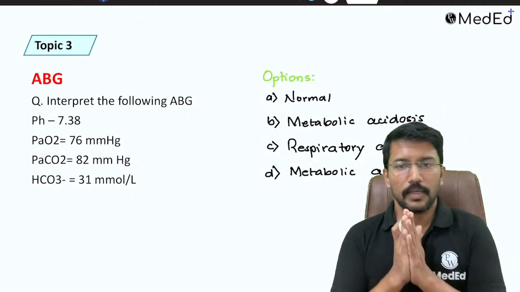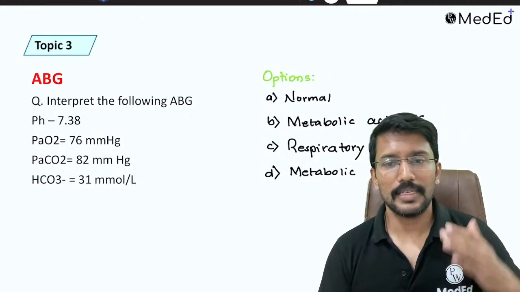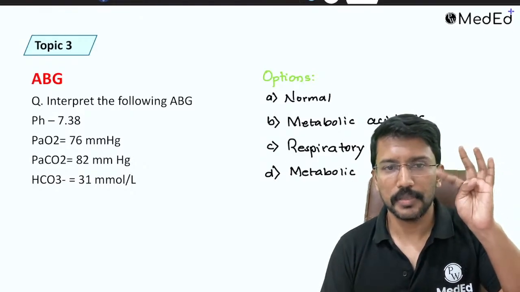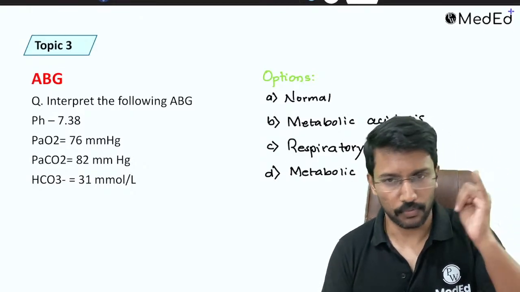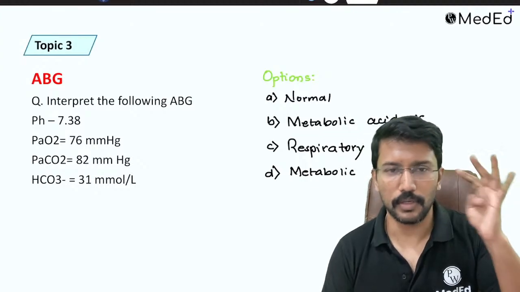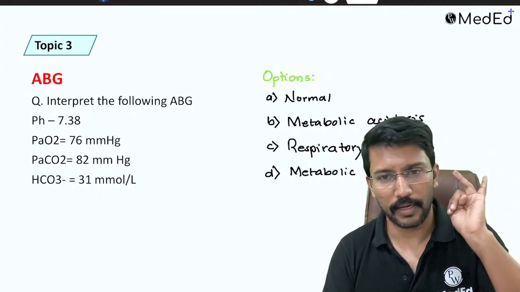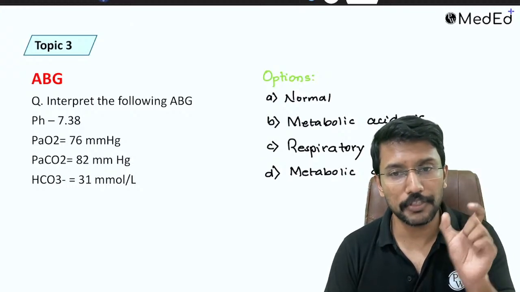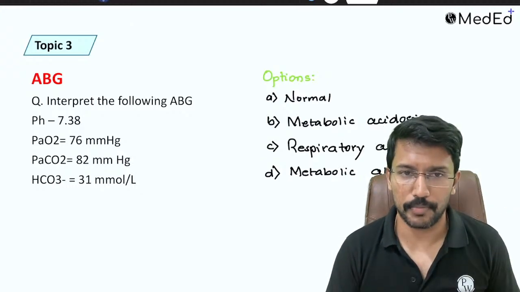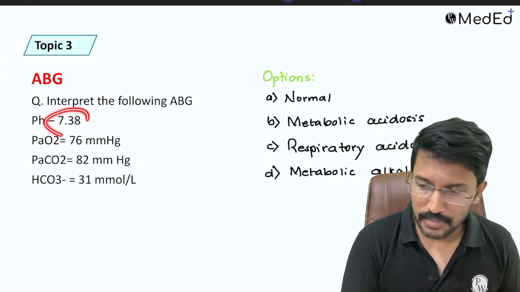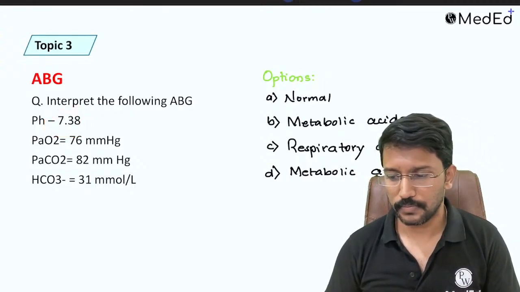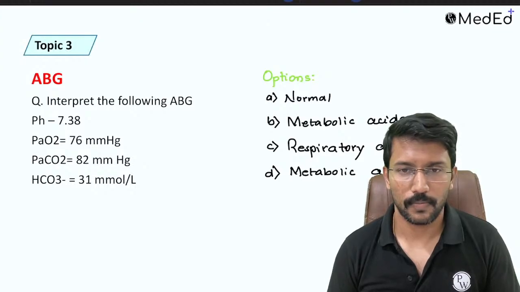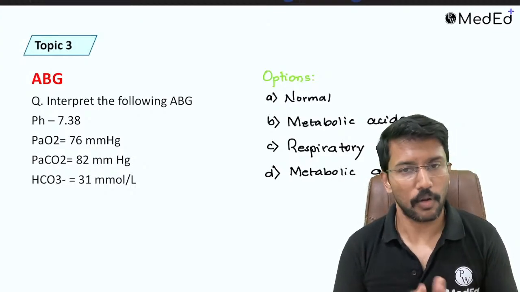Okay, so simple. You will call an ABG completely normal when all the parameters are normal. What are those? pH, PaO2, PaCO2, bicarb, four. PaO2 is mainly for respiratory failure. Otherwise, pH, PaCO2 and bicarb. If all three are normal, then it is a normal ABG. Merely having a normal pH does not make it a normal ABG, right? Now here, what is the pH? Is it normal or abnormal?